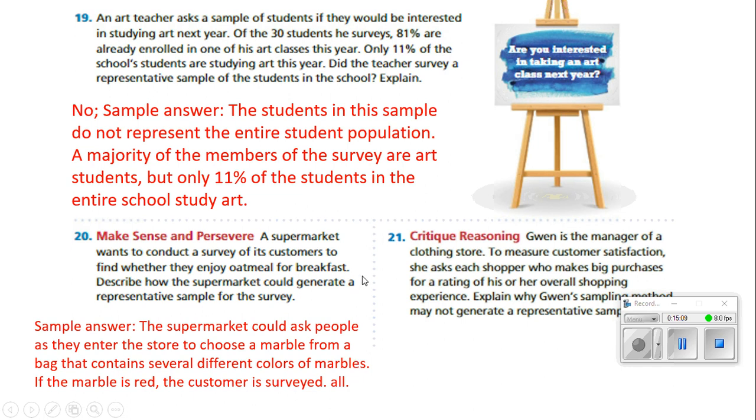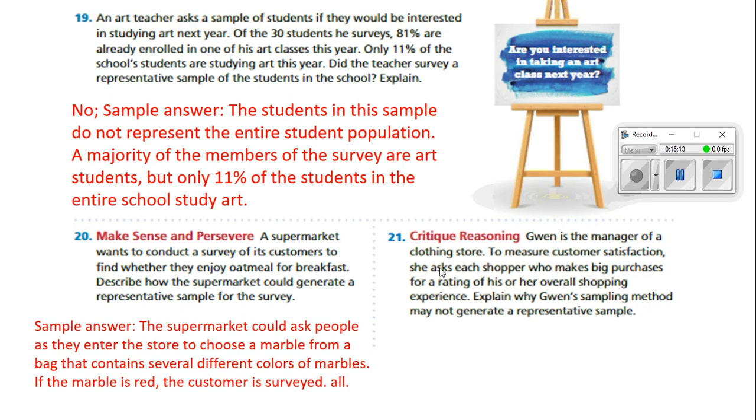We have no idea who's going to pick the red marble. For all we know, they could come from any walk of life. So there is no reason to believe that that would not be an accurate survey to do. So yes, using a bag of marbles, maybe even having them flip a coin, and if it came up heads, they would get surveyed. Number 21, Gwen is the manager of a clothing store.